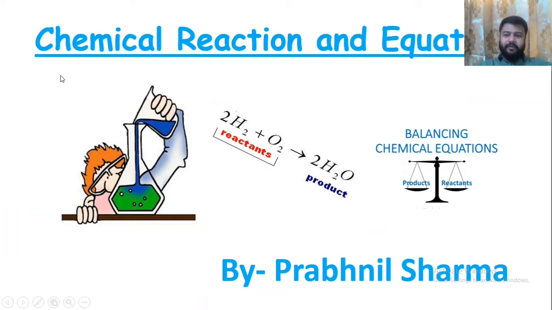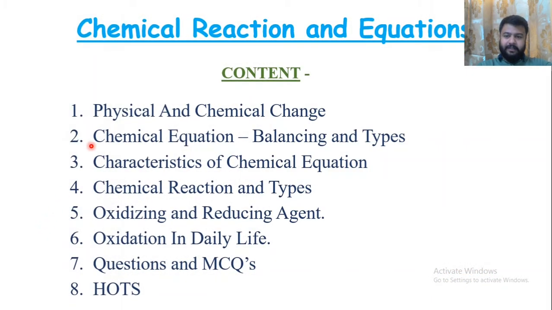Everyone, today we are going to discuss our chapter, chemical reactions and equations. The contents of this chapter are physical and chemical change, chemical equation, balancing and its types, characteristics of chemical equation, chemical reaction and its types, oxidizing and reducing agents, and oxidation in daily life. Then we will discuss some questions of NCERT, MCQs and then the hot questions.